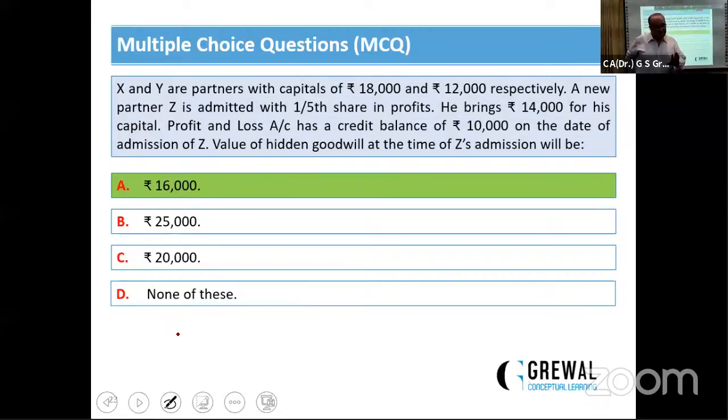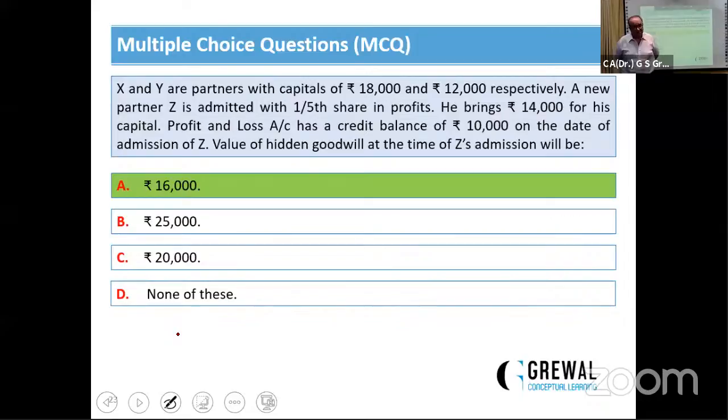This is clear? 70,000 it must be. But the present situation is X's capital is 18,000, Y's capital is 12,000, plus their credit balance of the P&L account, 10,000, will also be credited. Their total will be 40,000. Z's capital is 40,000. The total will be 80,000. 70 minus 54, it will be your 16. The value of hidden goodwill is 16,000. Any doubt? Any question?